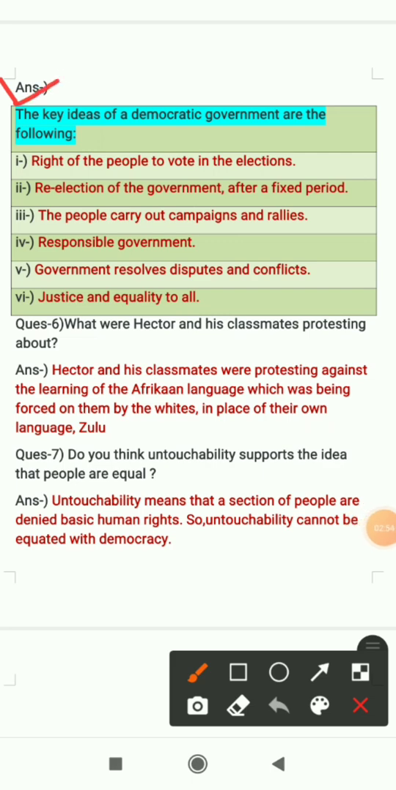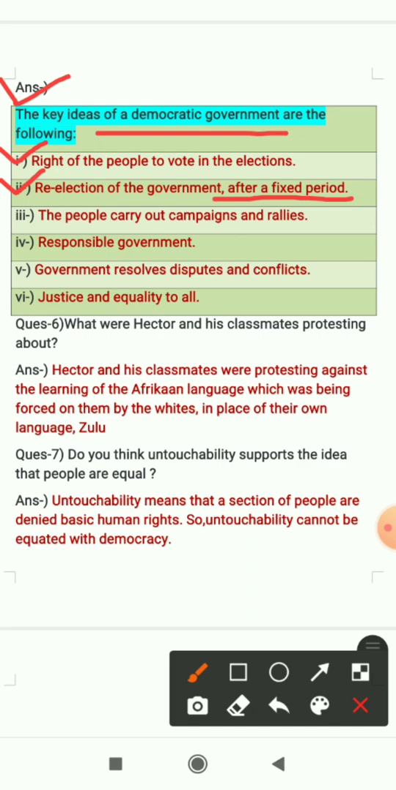The heading is, the key ideas of a democratic government are the following. So these are the key ideas of a democratic government. First is the right of the people to vote in the elections. So people have the right to vote in the elections. Second is re-election of the government after a fixed period. So a government can be in power only for a fixed period, that is 5 years, and after that there must be a re-election.